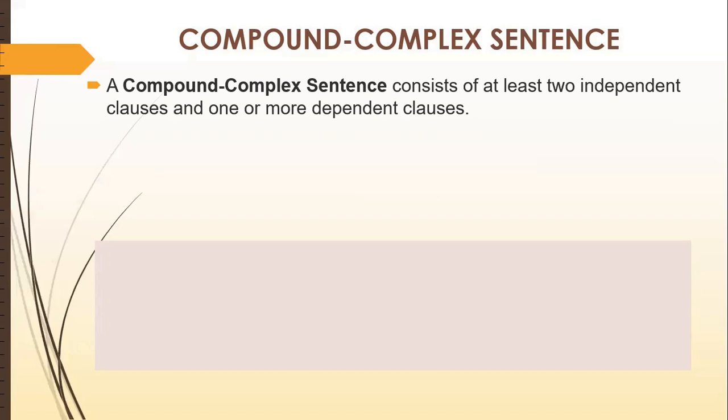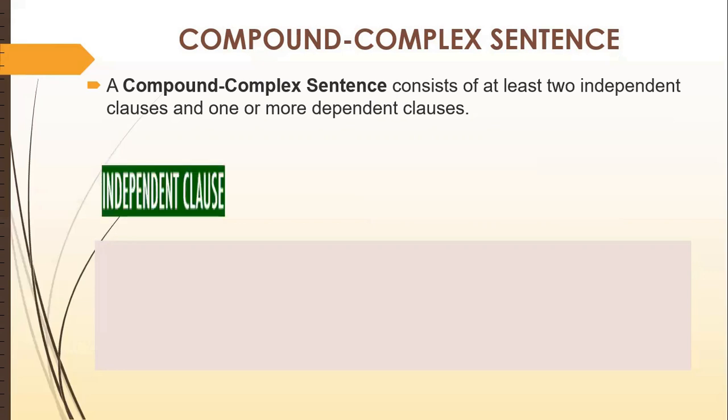So it is the combination of at least two independent and one or more dependent clauses. Another important thing is that this type of sentence is the combination of both types of conjunctions: coordinating and subordinating.